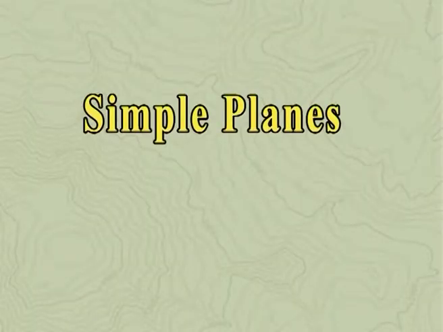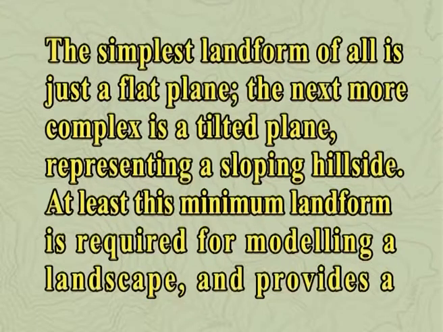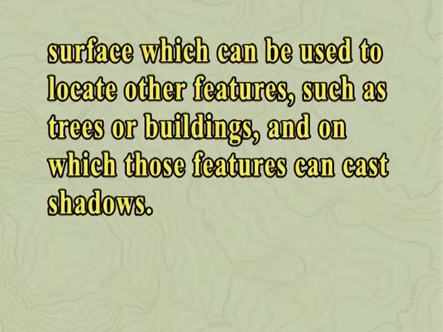Simple planes. The simplest landform of all is just a flat plane. The next more complex is a tilted plane representing a sloping hillside. At least this minimum landform is required for modeling a landscape and provides a surface which can be used to locate other features such as trees or buildings, and on which those features can cast shadows.